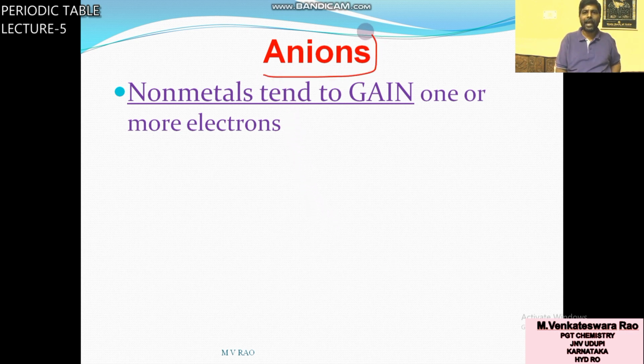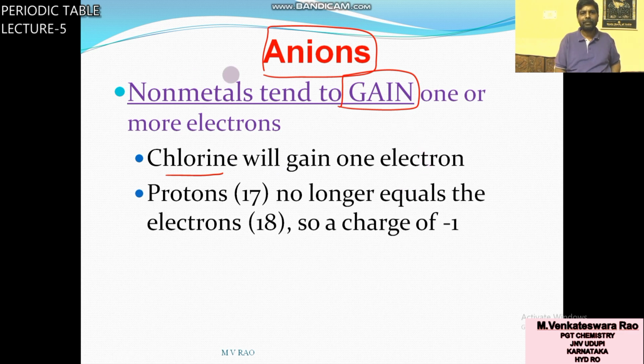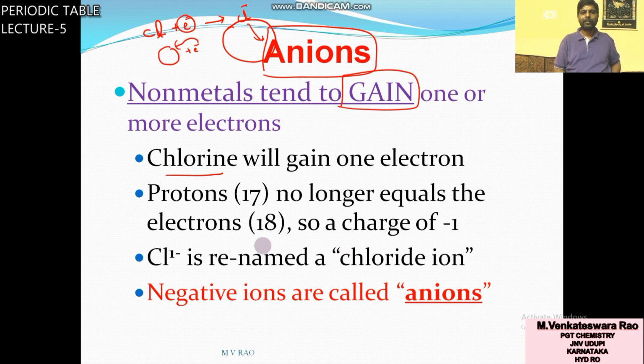Next ion, anion. An anion is formed by the gain of electrons. Generally non-metals will form anions. Cl is a non-metal. It will gain 1 electron and give the Cl minus anion. Because of gain of electrons, a new electron is added, so size increases. The size of an anion is always greater than the size of the parent atom. Negative ions are called anions.